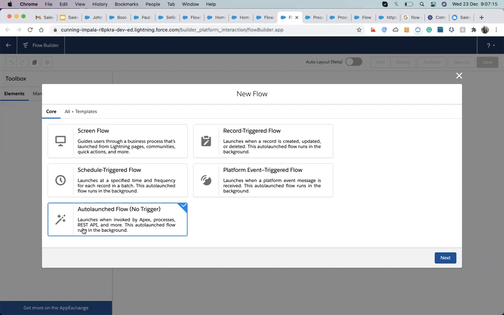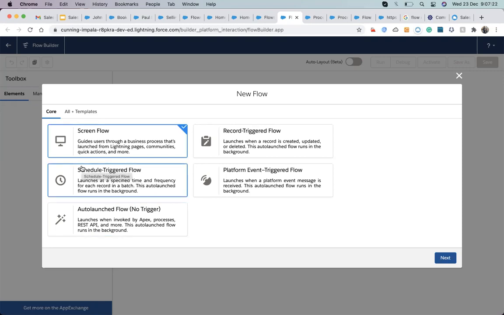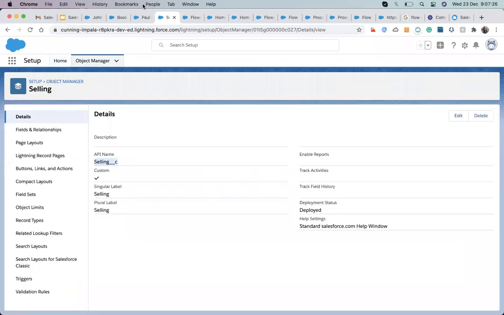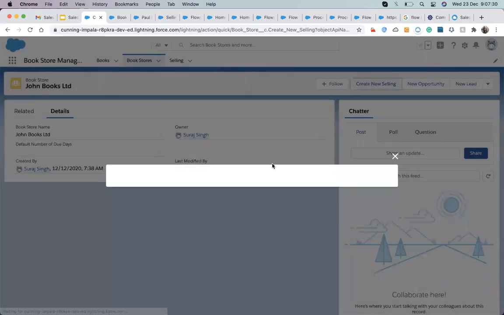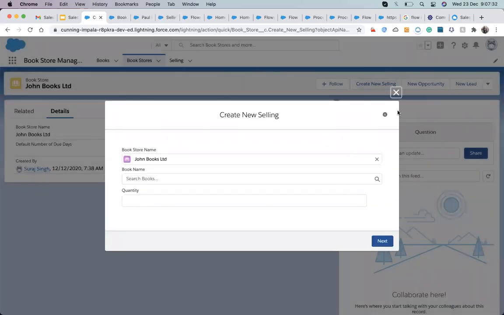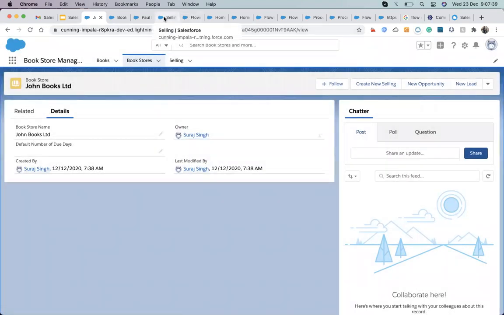Automate screen. Well, which one did we do? The screen flow we did, isn't it? Yeah, we just learned about the screen flow. You remember, we are taking input from the user when we click on the button. So are we going to keep working on this, or what is the schedule for tomorrow?